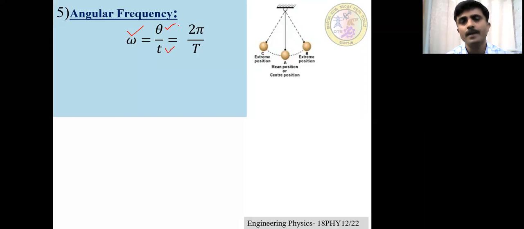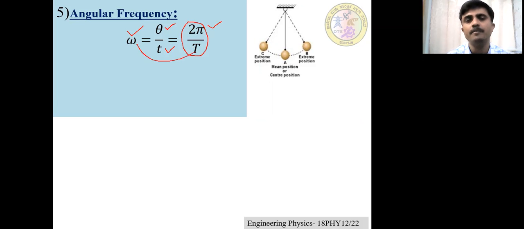Suppose the particle completes 1 oscillation, then its angular displacement is 360 degrees, I mean 2 pi. And the time taken to complete 1 oscillation is called T. So theta equals 2 pi, the angle described by the particle in 1 complete rotation, and the time taken is capital T. So omega is equal to 2 pi by T. Clear? This is the relation between angular frequency and the time period.